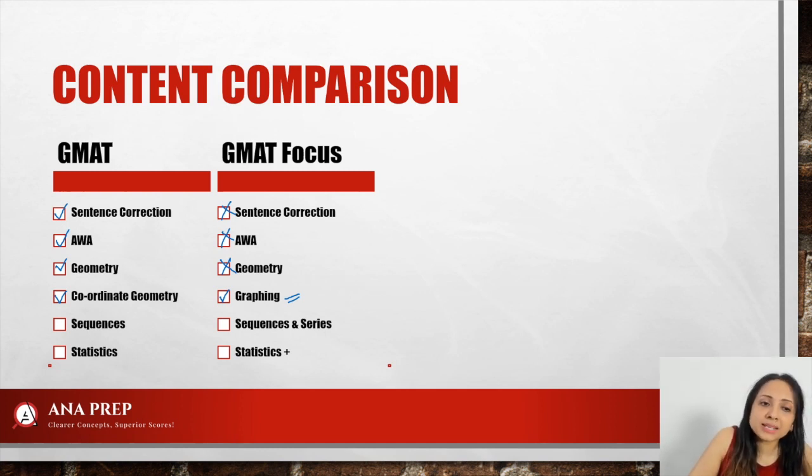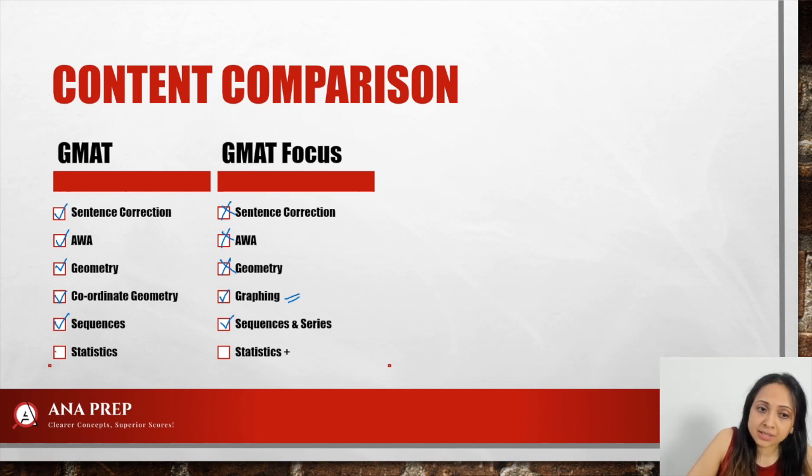Now, GMAT has sequences, whereas GMAT Focus has sequences as well as series. So, what is a series? Basically, when you add the terms of a sequence, you get a series. And they also have something called partial sum, etc. So, there are a few new things in GMAT Focus.